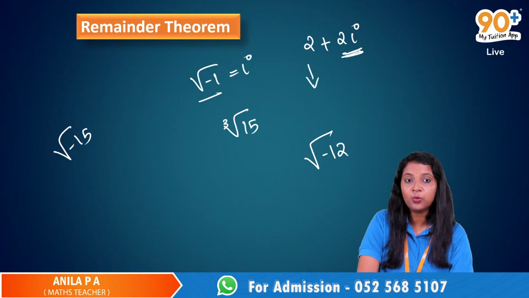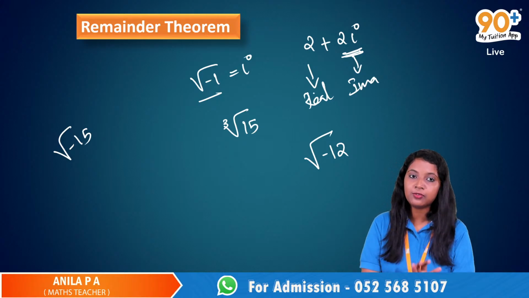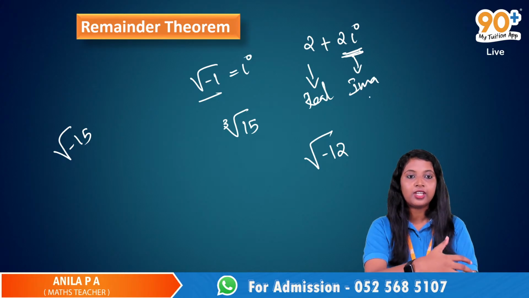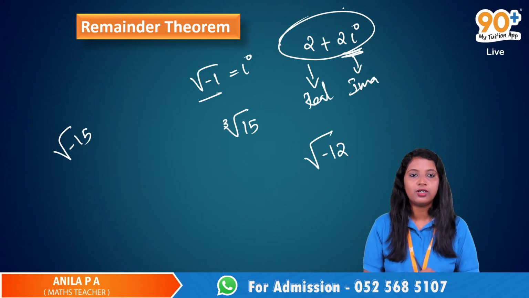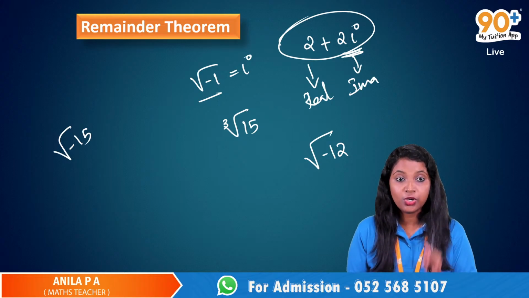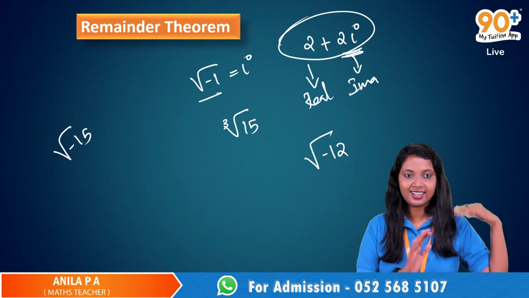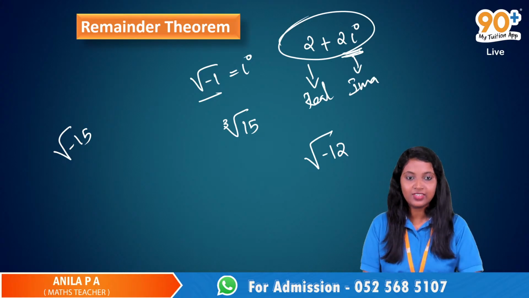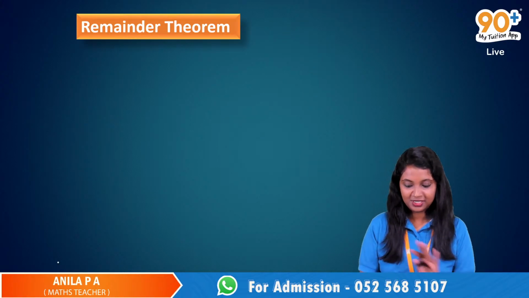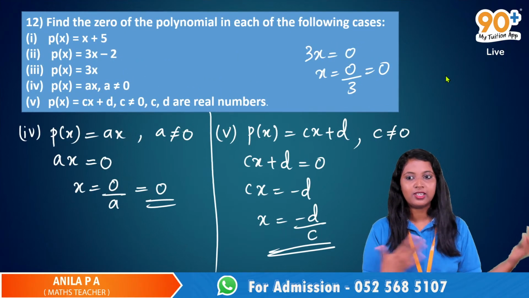A complex number has two parts, the real part and the imaginary part. We can draw a number line showing the real part of this complex number and then another number line showing the imaginary part, but not together like this. It's not possible to show this on a number line, but you will learn this in the higher classes. Others, just leave this. It's not there in your syllabus. Don't get confused with this imaginary root of minus 1.